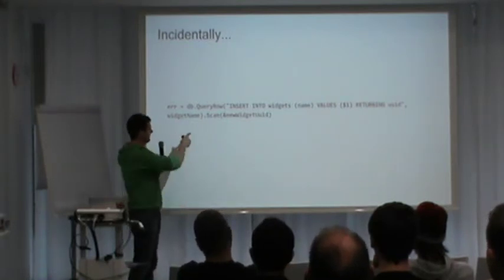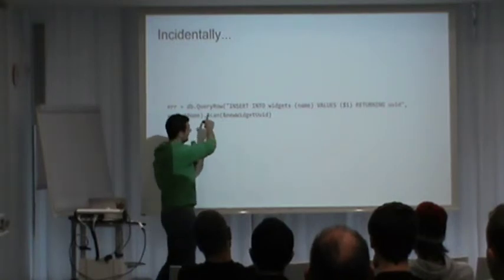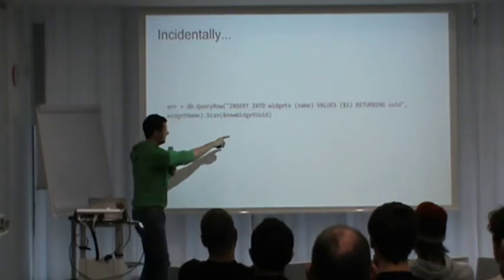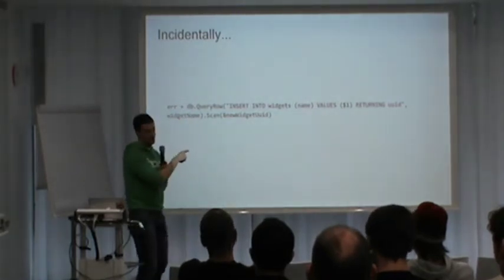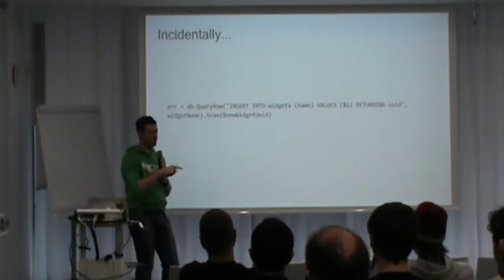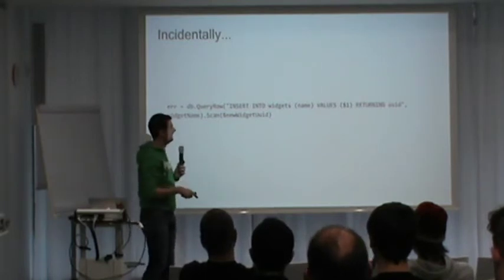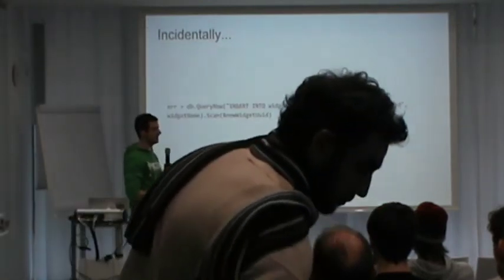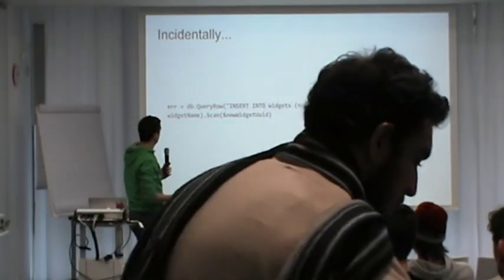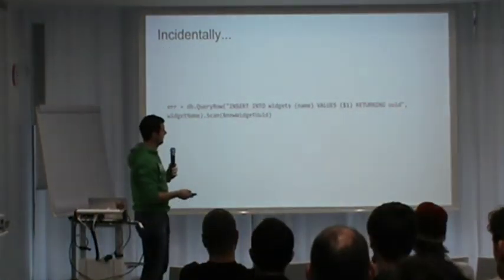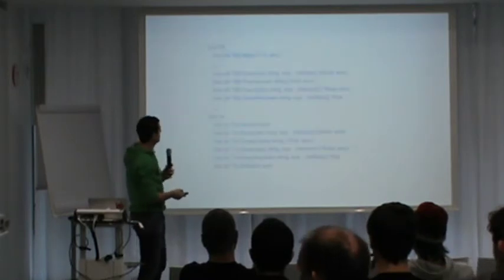So you actually have to do this slightly strange query row, insert something, returning UUID. And that way you get back one row set, but if the insert fails, you still have to iterate over the rows, and the row set contains a bunch of errors, which is a really, really weird API. But apparently it has to be that way, and it's only that way for Postgres. MySQL's driver handles it much better. But this is how most of this will look when you insert new widgets and stuff, if you're using Postgres.